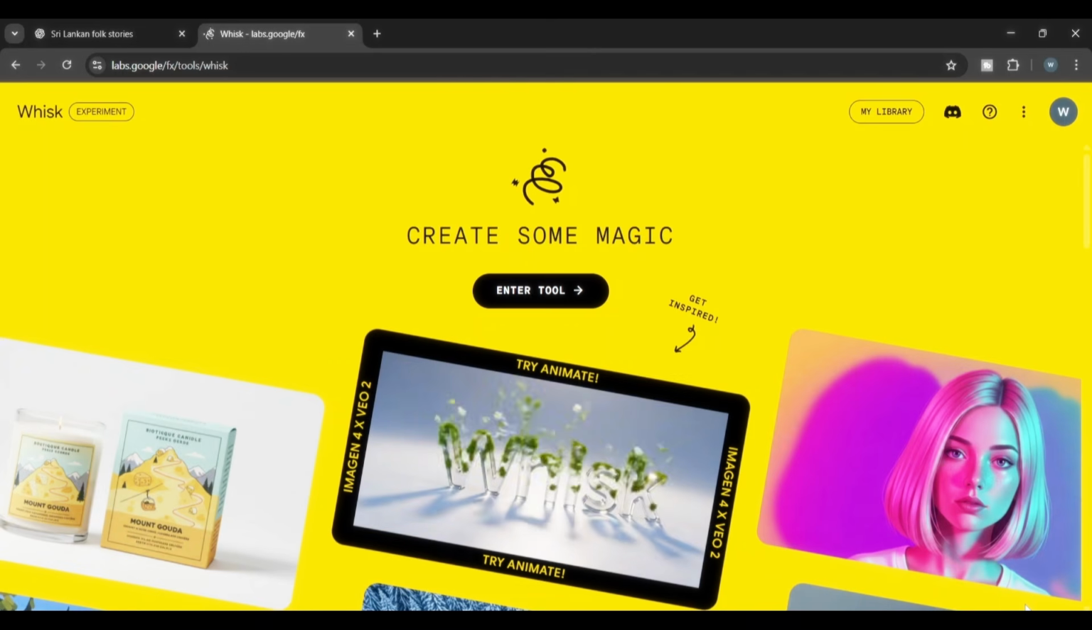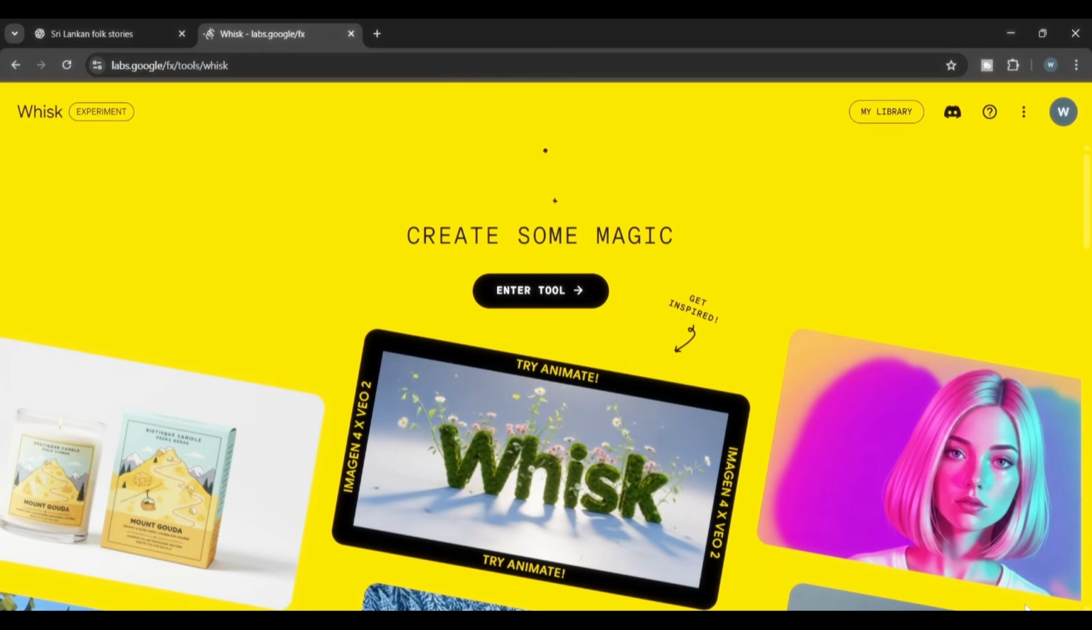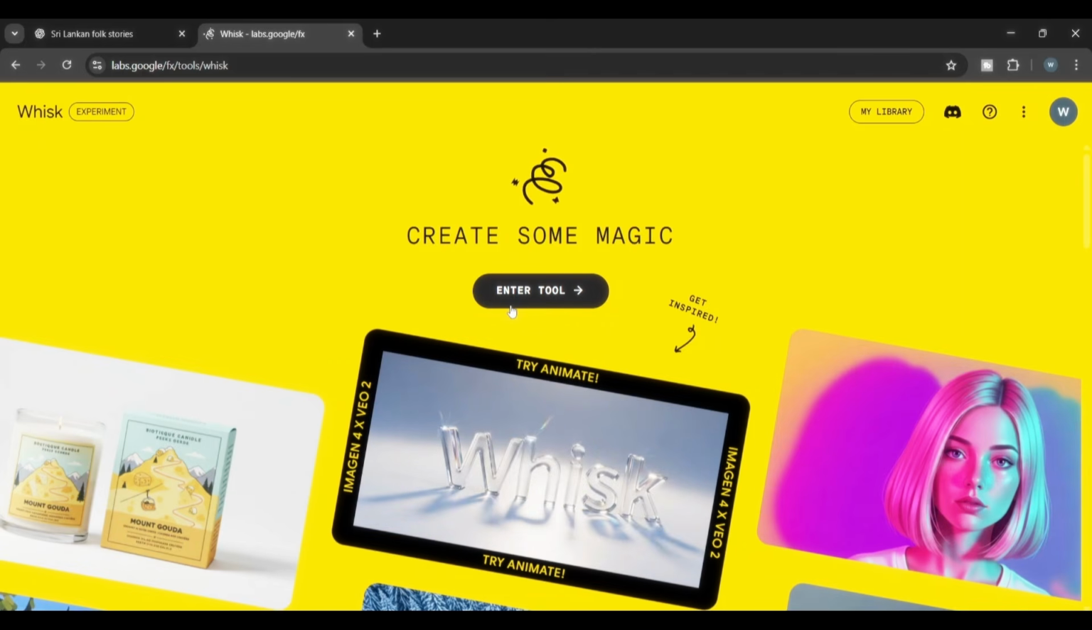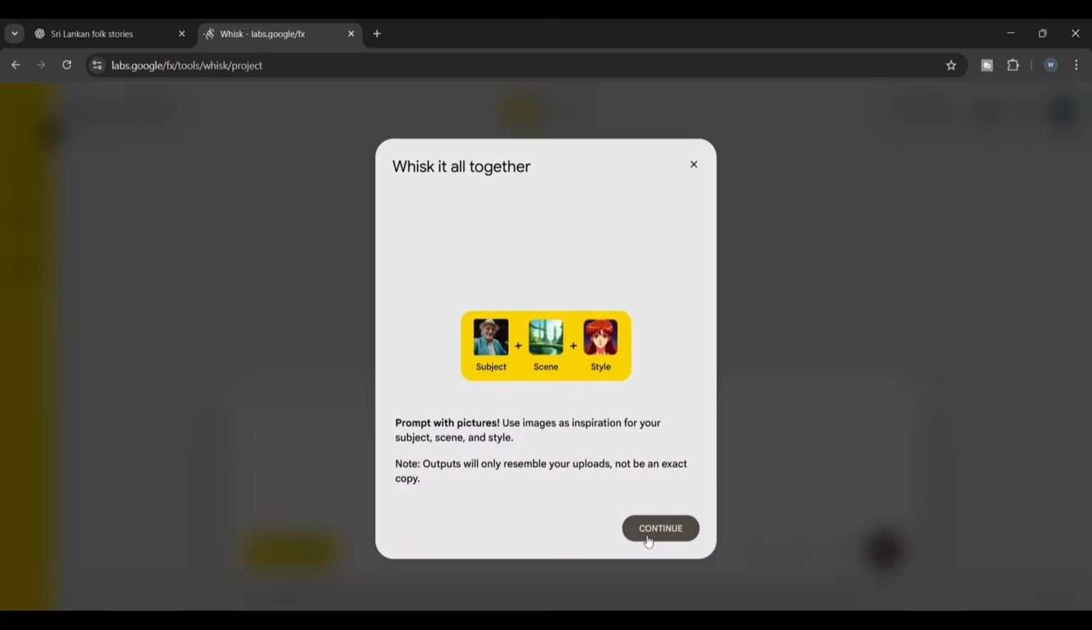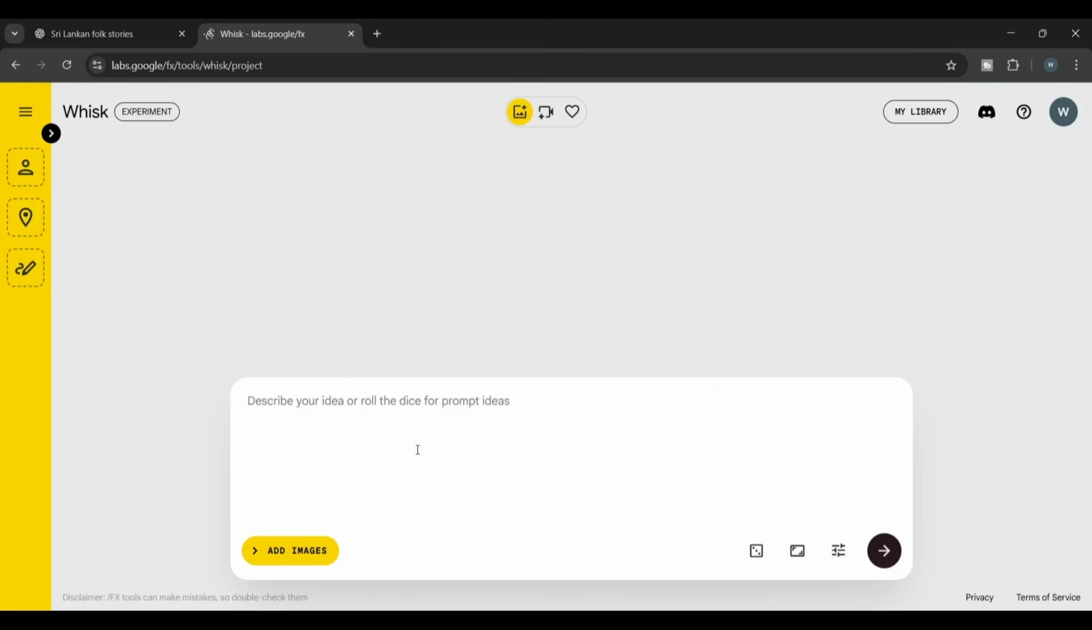So, you need to come to this site via the link provided in the description below, and simply register using your Gmail. Once you've registered, you'll see an interface like this. Here, click on Enter Tool. Then, you'll see an interface like this. Now, I'll explain how to create images using this tool.